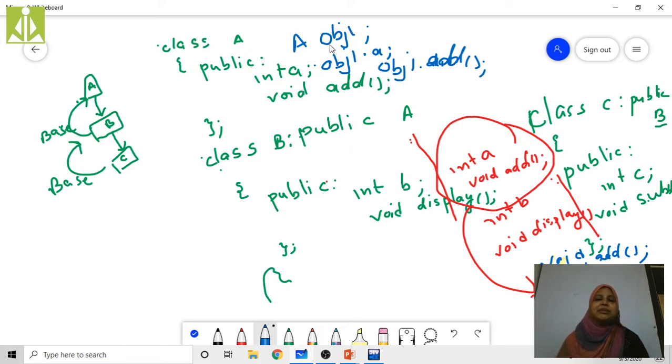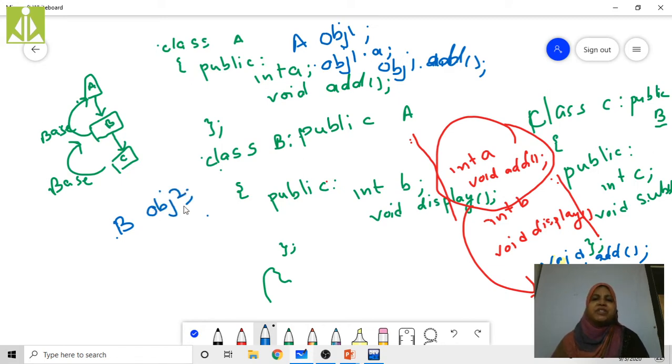That's the reason whenever I am going to create any object, by using that particular object, I am going to access the data members and member functions of that particular class. Right? Up to here clear? Now I am going to create the object for class B. Right? Here, how are we going to create the object for class B? B obj2.